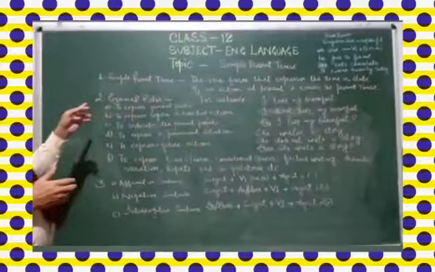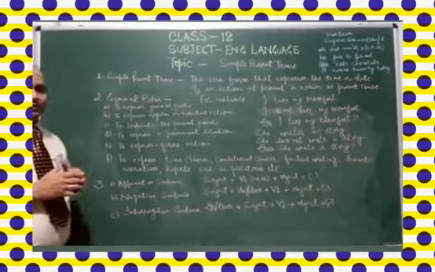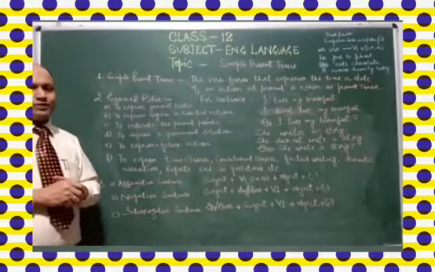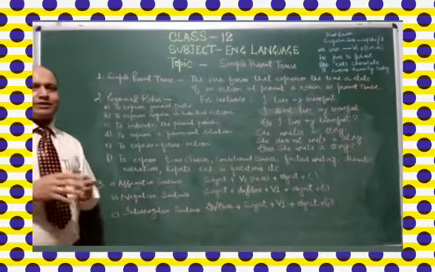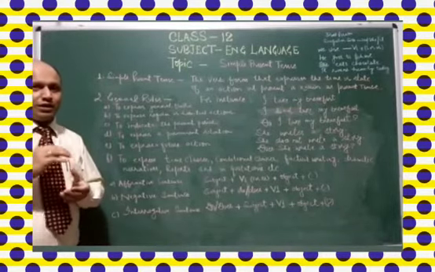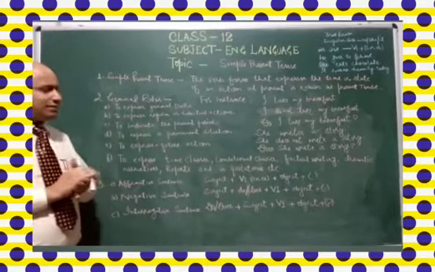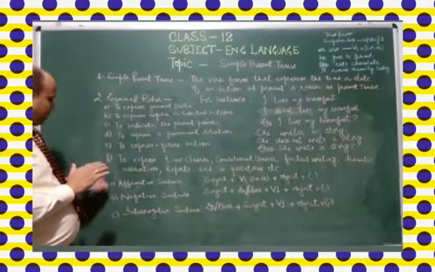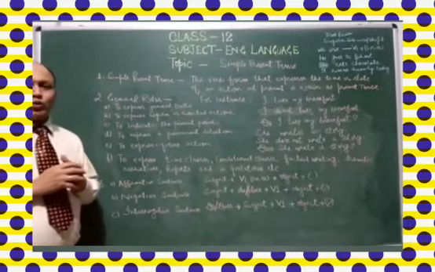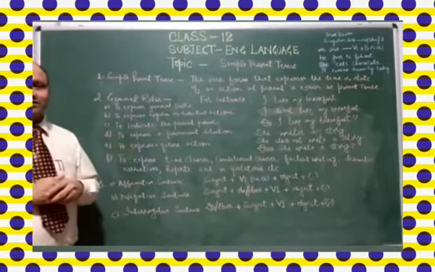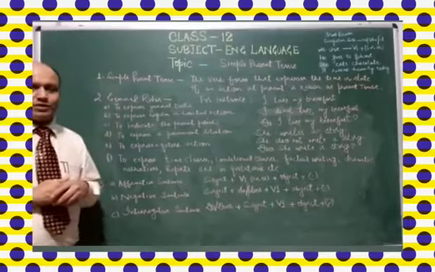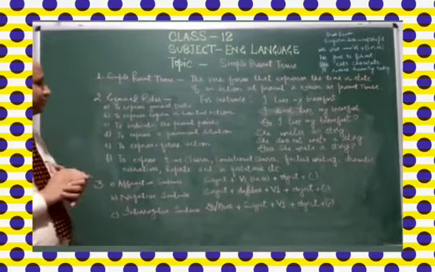Now, second point, we have general rules. Here I would like to discuss some general rules where we use this particular tense. I have 6 rules mentioned over here, and I would like to discuss them one by one.